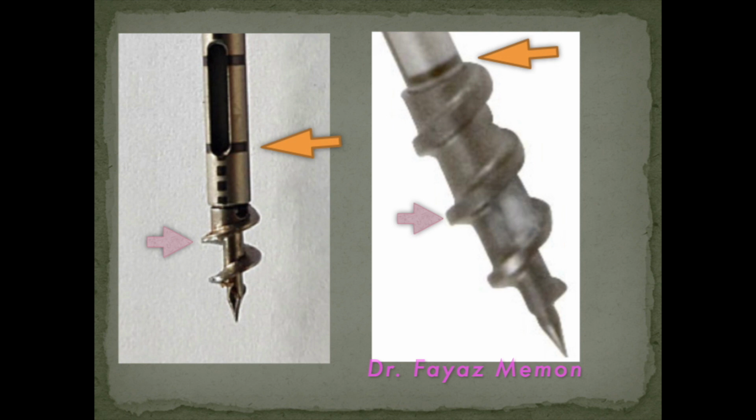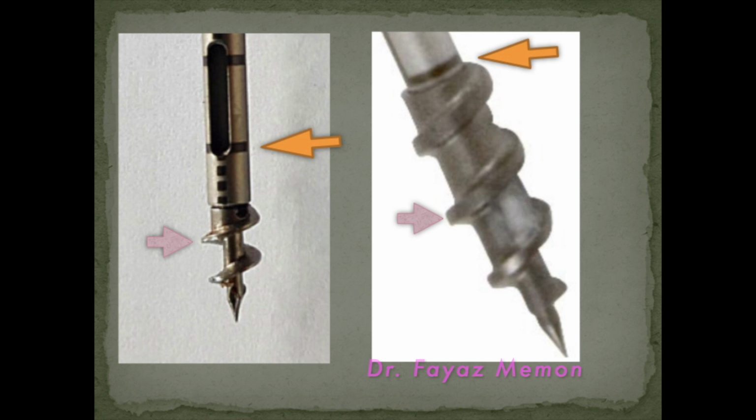This has got two disadvantages. One is that the surface area to the bone is less. Second is, in order for the eye to go inside the bone, you need to put the implant further inside the cancellous bone.